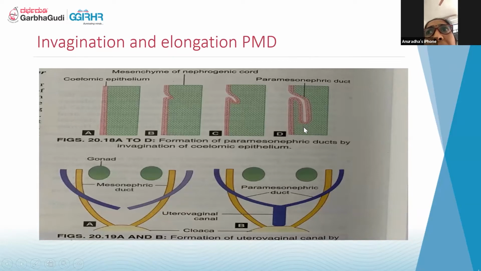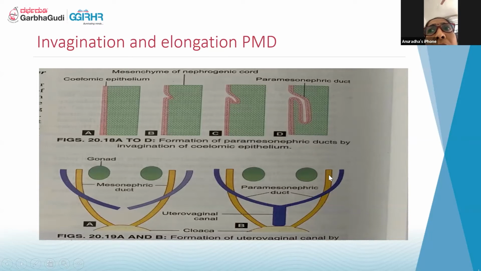This is one side, and there is another side. These cells get differentiated and become the duct. The free end of the paramesonephric ducts becomes the fimbrial end, which gets connected to the abdominal cavity. Initially, it is an undifferentiated stage, that is, there is no difference between the male and the female.